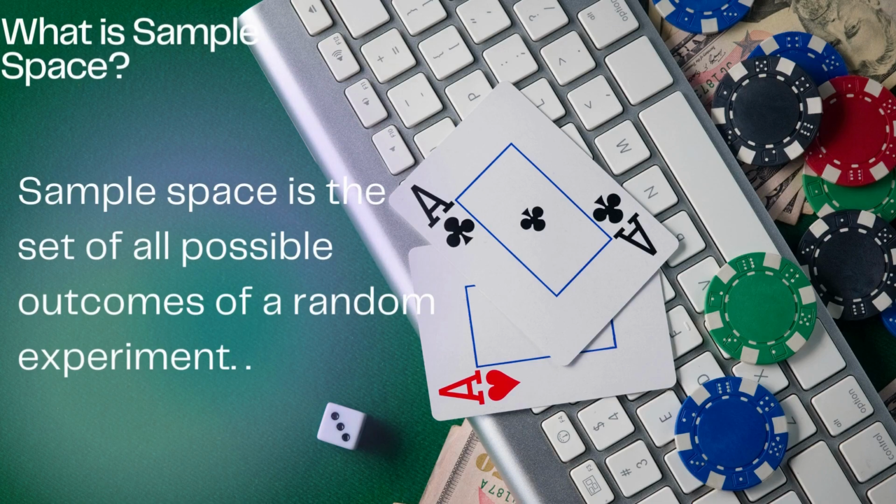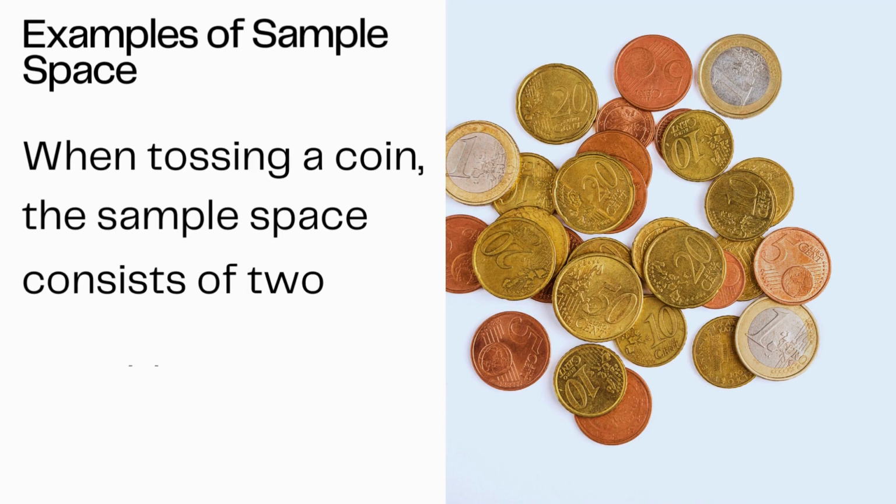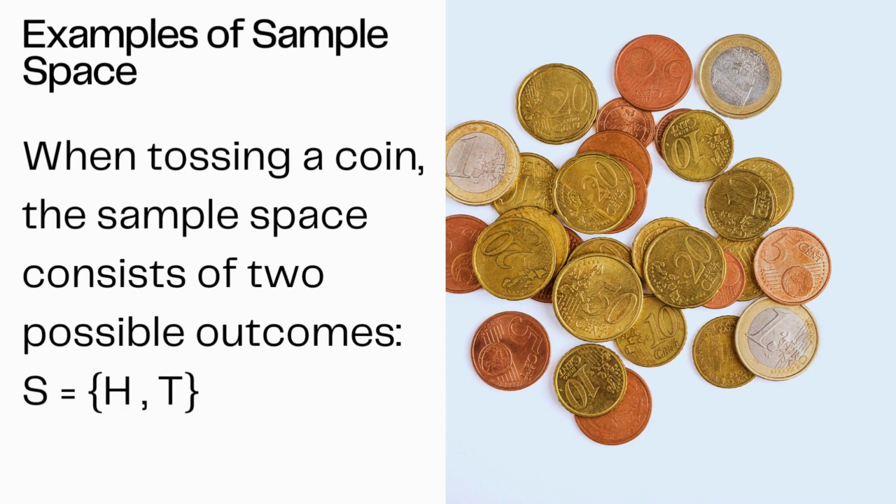Now we will see what sample space is. Sample space is nothing but the set of all possible outcomes of a random experiment. We will see examples so that you will get what exactly sample space is. Consider the experiment of tossing a coin. We will get either head or tail. So here we have listed all possible outcomes as a set S. The sample space is denoted by S.